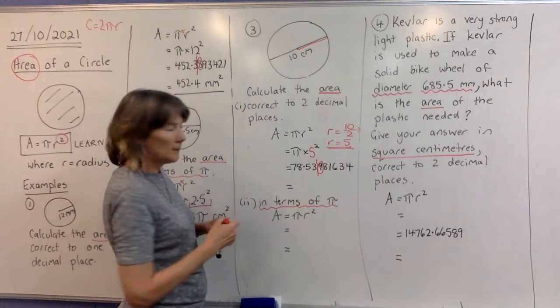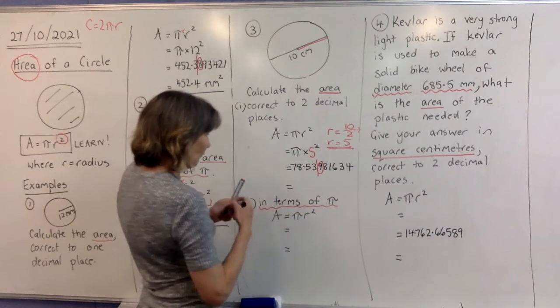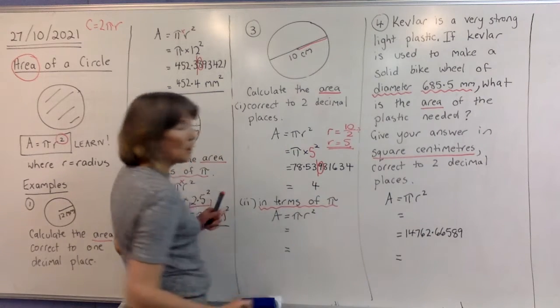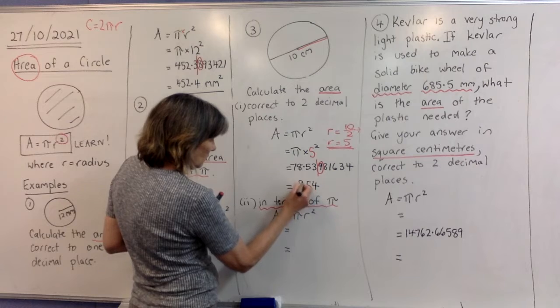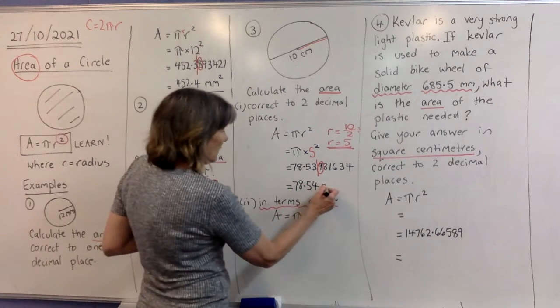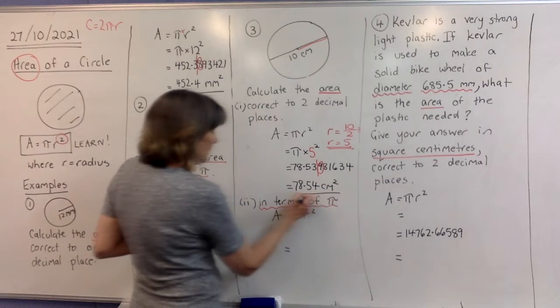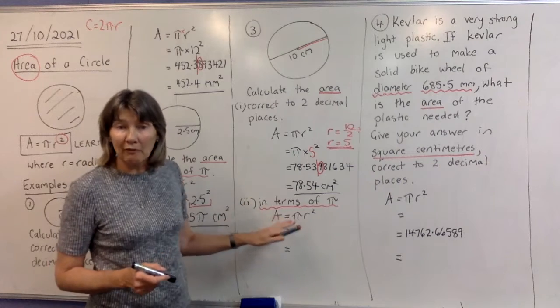Circle the next digit. This is 5 or more, so this will go up by 1 to a 4. And copy everything in front of that. Okay, and on the end, we're putting centimetres, and it's an area, so it's squared. Now we're going to do the area of this same shape in terms of pi.